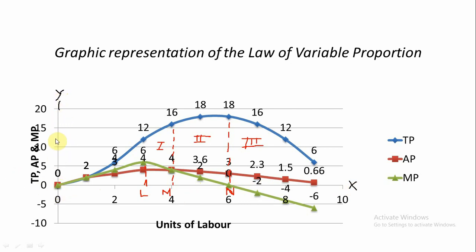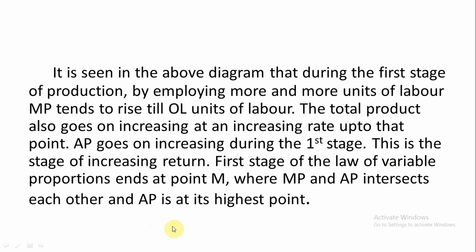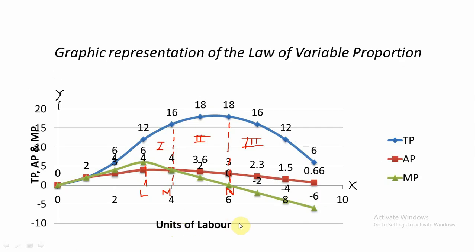The OX line represents the units of labor, and the OY line represents the total product, average product and marginal product of the labor or variable factor.